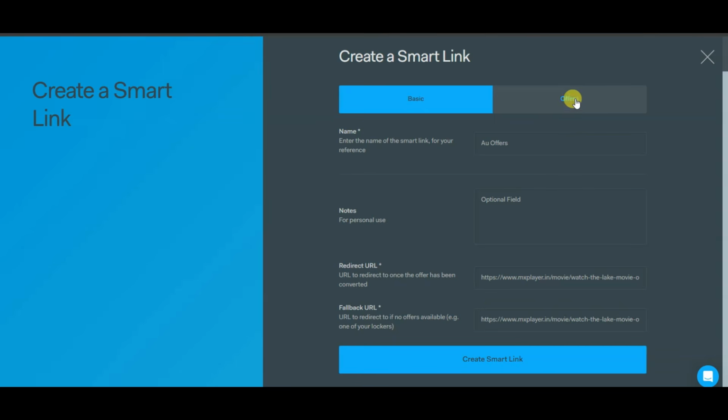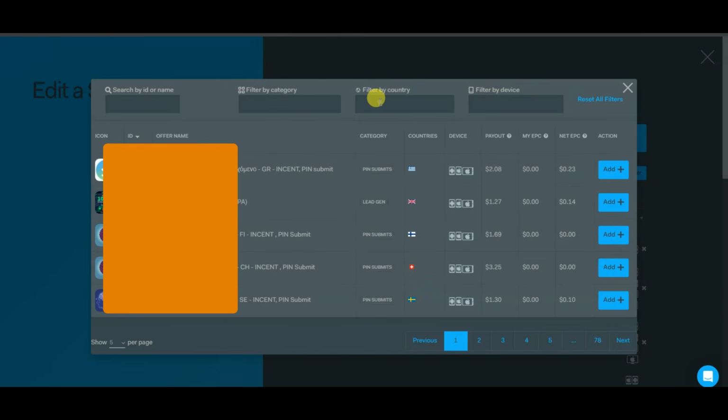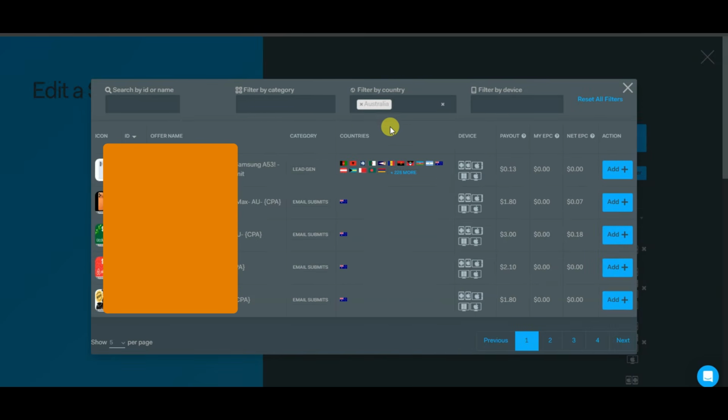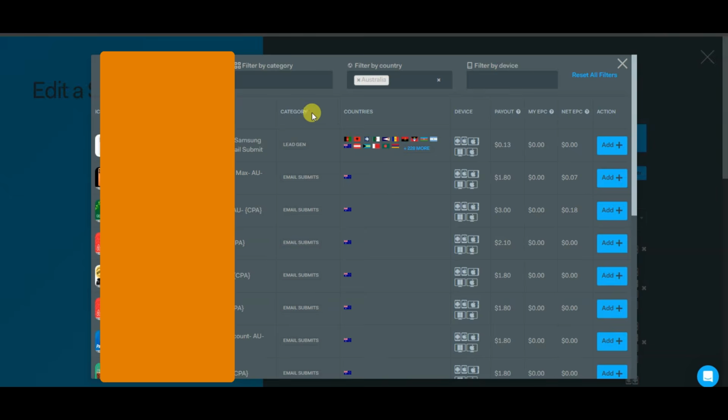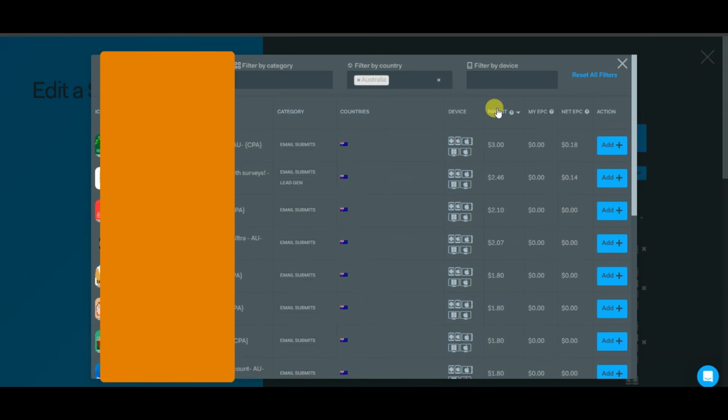Now you can click on offers button. You can click on add offer button. You can search your Australia. You can select your Australia country. Here you can see there are a lot of CPA offers to choose from. You can click here. Here you can see high paying CPA offers.